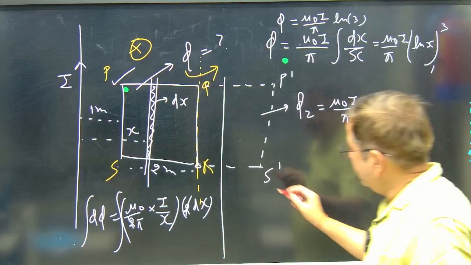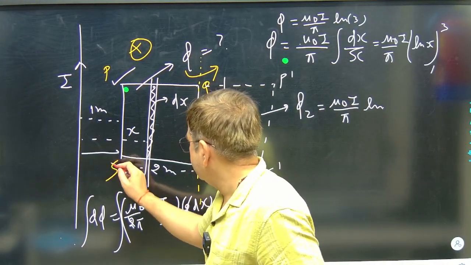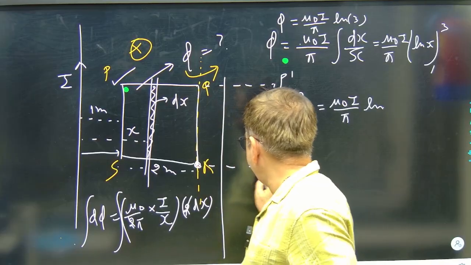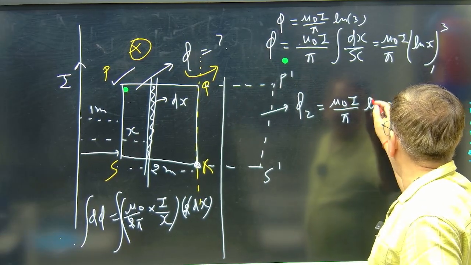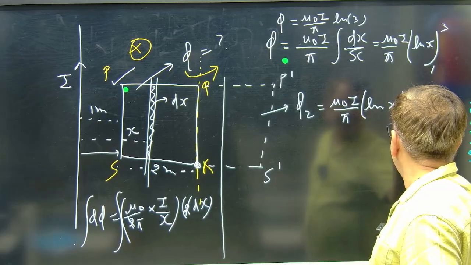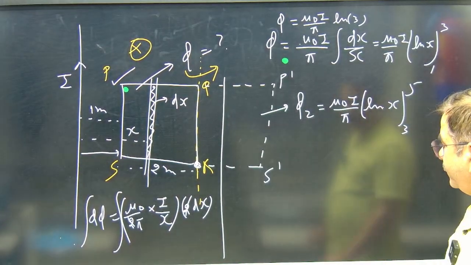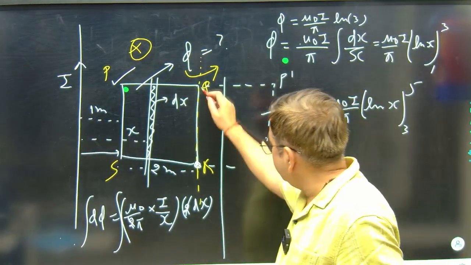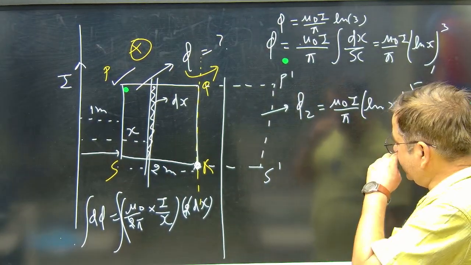Now, this distance, here it was 1, here it was 3, and 3 plus 2 is 5. So the value of x is changing from 3 to 5, about this axis.